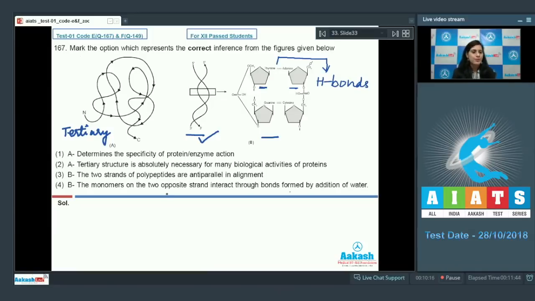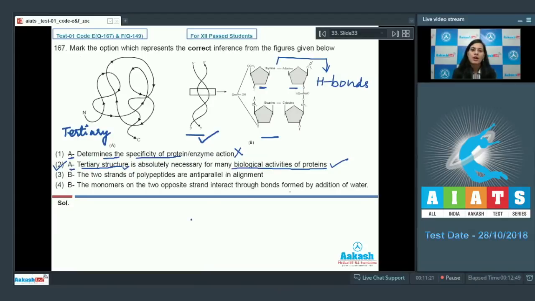Now let's discuss the options. First option is A, determines the specificity of protein or enzyme action, and this is an incorrect option because A represents tertiary structure and it is the primary structure of the protein which determines the specificity of protein and not the tertiary structure. The second option is A, represents tertiary structure, yes, which is absolutely necessary for many biological activities of proteins, and this is a correct option and is a correct answer to our question because it is this tertiary structure in which the active sites are being formed in the structure of protein and which is necessary for the biological activities of proteins.